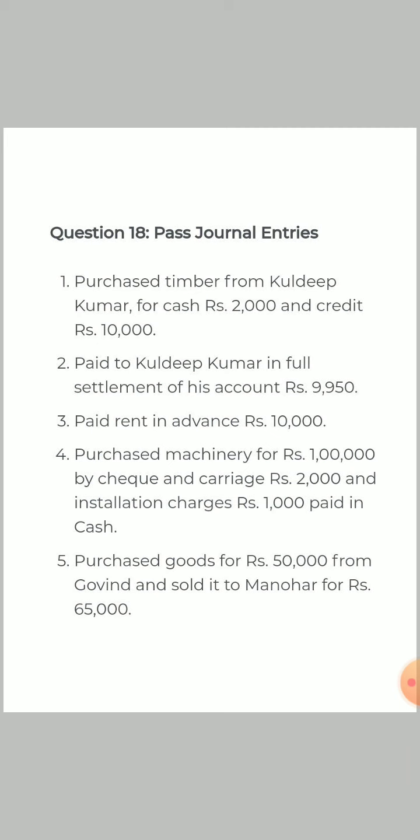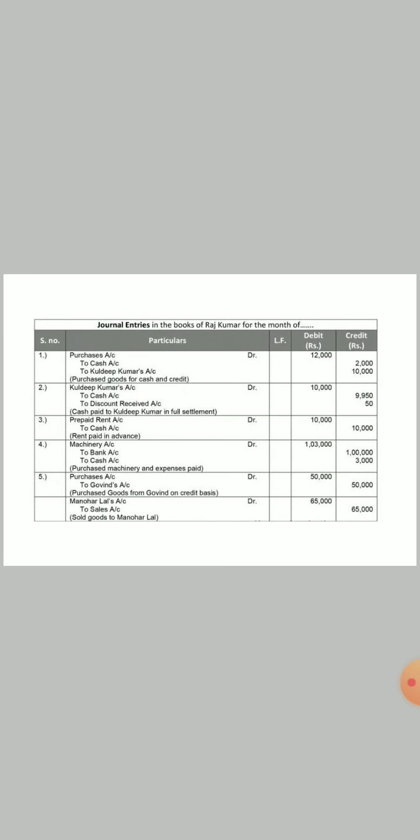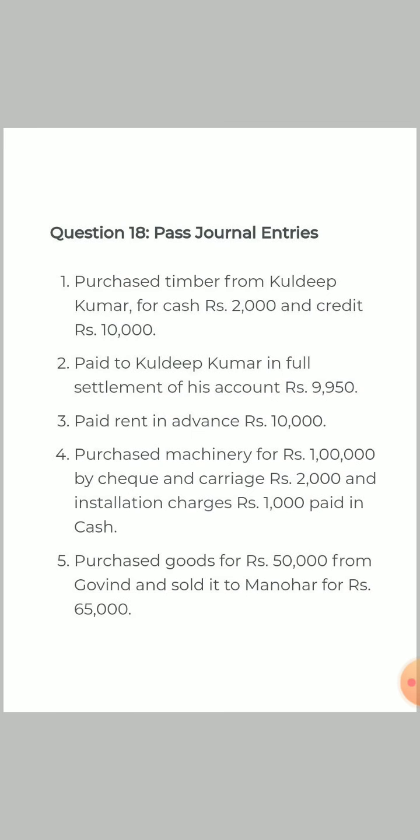Purchase timber from Kuldeep for cash and credit. Here we are purchasing timber from Kuldeep. Now in this question, the business is running a furniture business. In a furniture business, timber means wood, if you purchase it, that is a good for the business. So it will be debited to purchase account. If it were any other business, then you would debit furniture account. But since it will be treated as their raw material, purchase account will be debited.